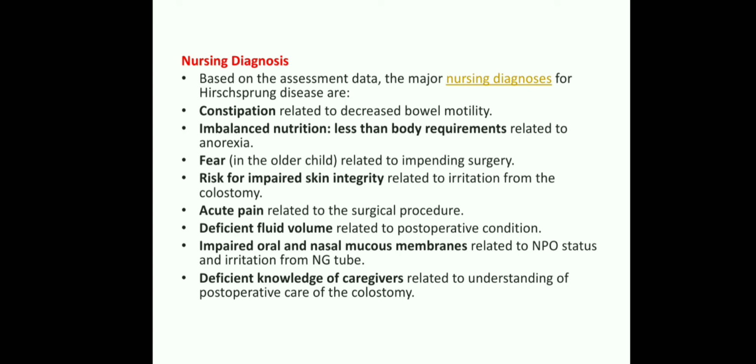Okay, next one is deficient fluid volume related to postoperative conditions, and impaired oral and nasal mucosal membranes related to NPO, nothing per oral status, and irritation of the nasogastric tube. And the next nursing diagnosis is deficient knowledge of caregivers related to understanding of postoperative care of the colostomy. Here sometimes they are doing the colostomy, so they also don't know how to give care for that. Okay, so this is about the nursing diagnosis.